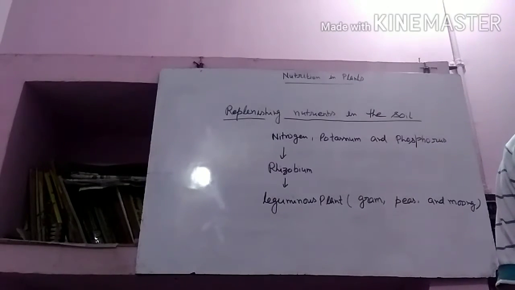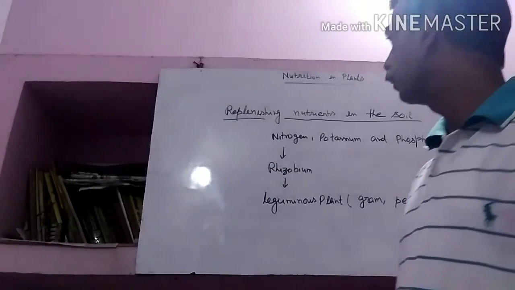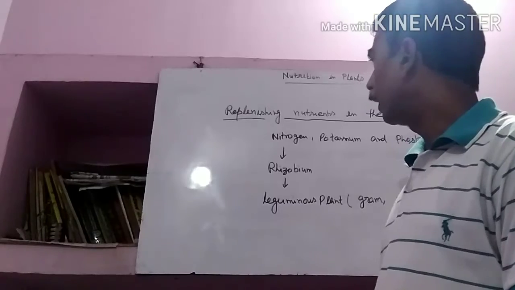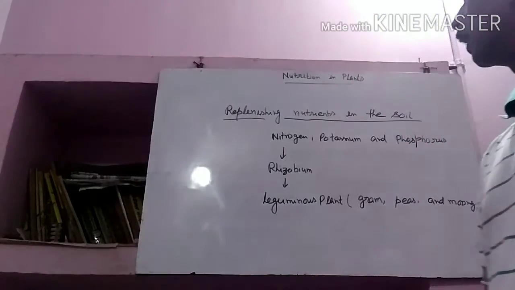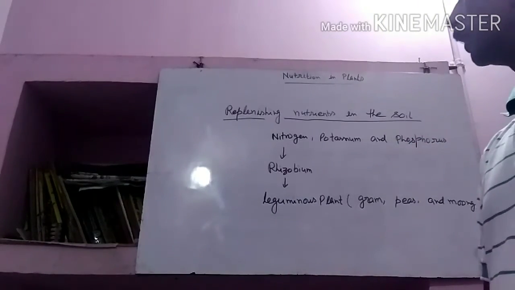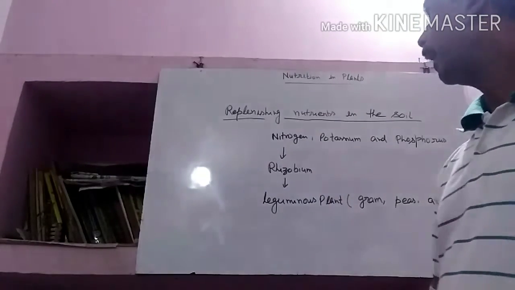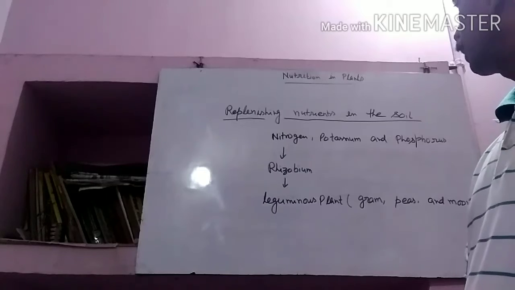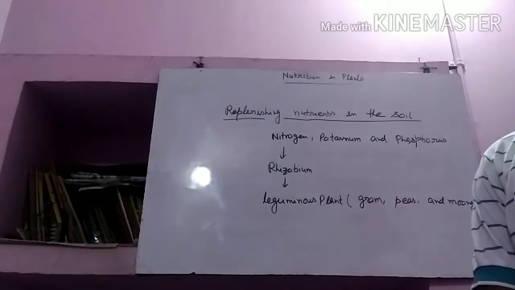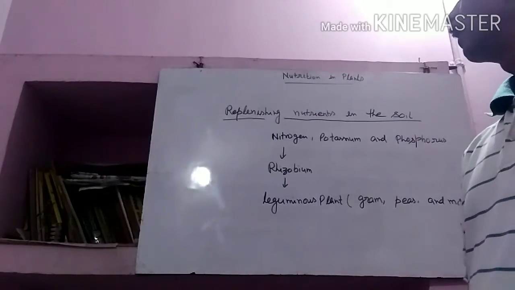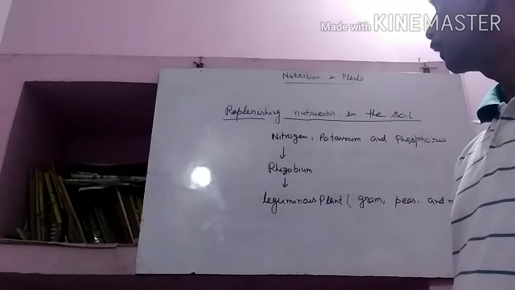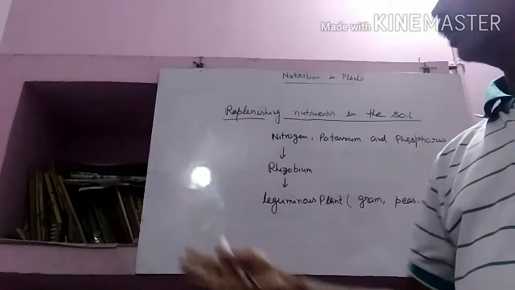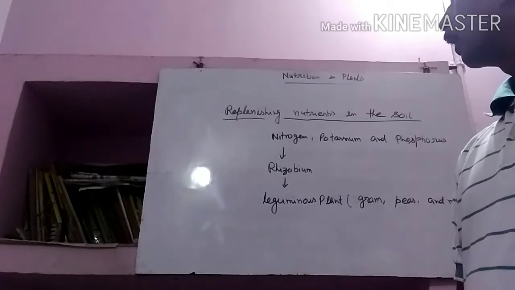So in the form of these nutrients, we have to add it to the soil as manure. But in some cases, if this is not possible, then the farmers add fertilizer containing nitrogen, potassium and phosphorus. As we discussed, nitrogen is present in large quantity in the atmosphere.